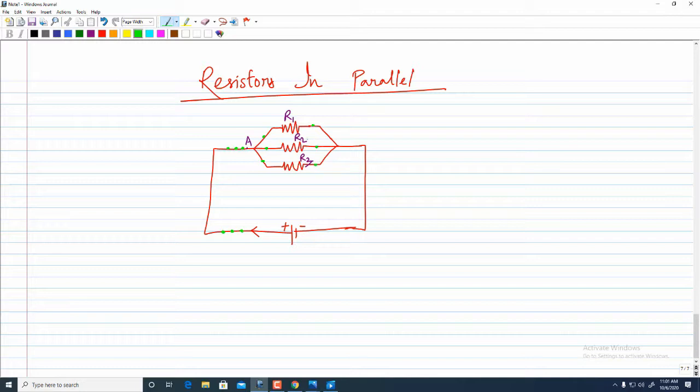At point B, on this side, all the 3 electrons again will have to come to the same path. So I can tell here at point A, the current is represented by capital I, and on this side also the same I is there, that is, the same electricity is at point B also.